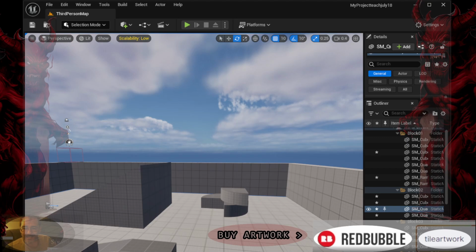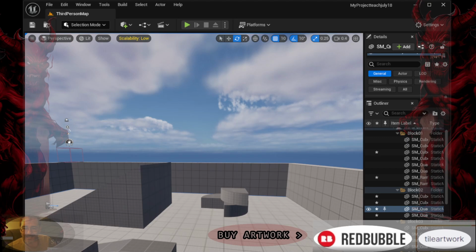3. Performance scalability. Anti-aliasing adjusts the level of anti-aliasing applied to smooth jagged edges in the game. View distance controls how far objects are rendered in the distance. Lower settings reduce the draw distance to improve performance. Dynamic resolution automatically adjusts the rendering resolution based on the workload to maintain a consistent frame rate.